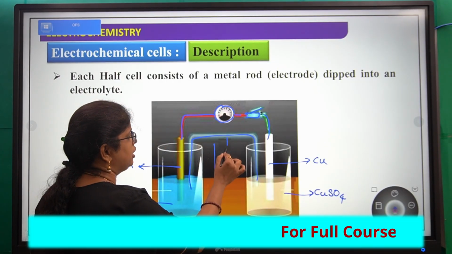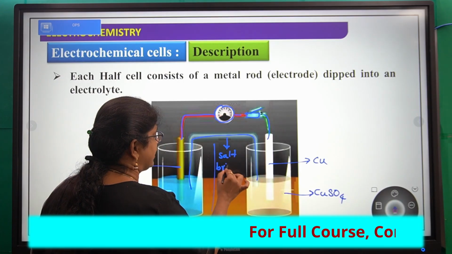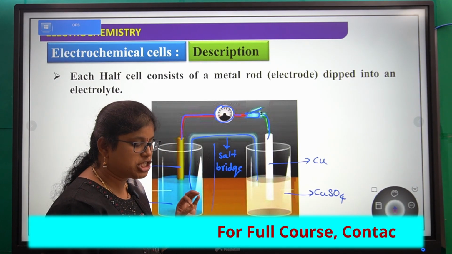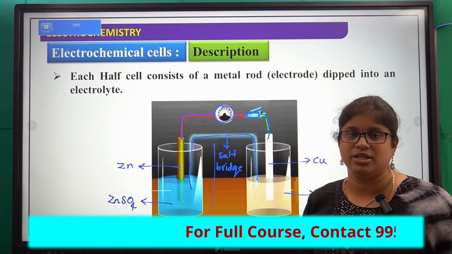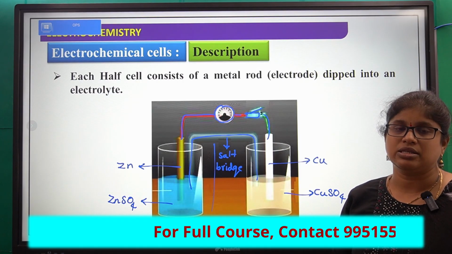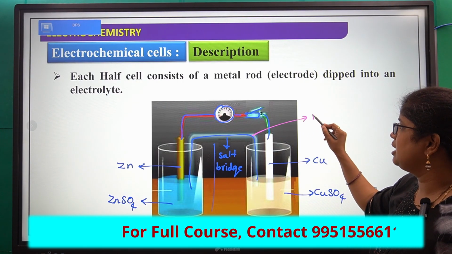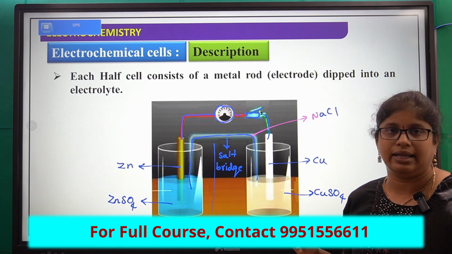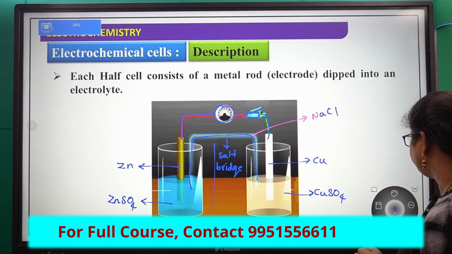This is the salt bridge. The salt bridge completes the circuit and stops the accumulation of oppositely charged ions in those cells. That's why we are using a salt bridge. This salt bridge contains sodium chloride or sodium nitrate. We can take any one.